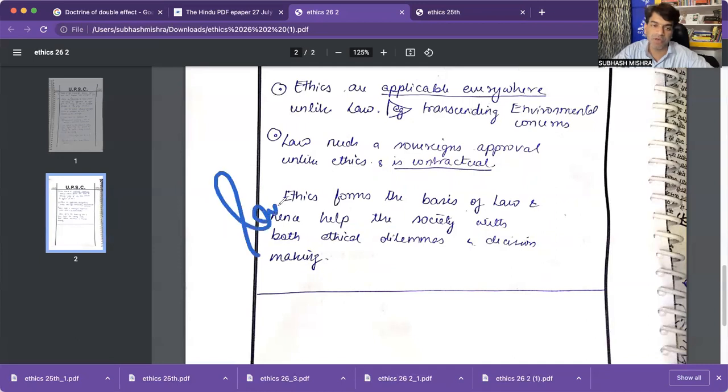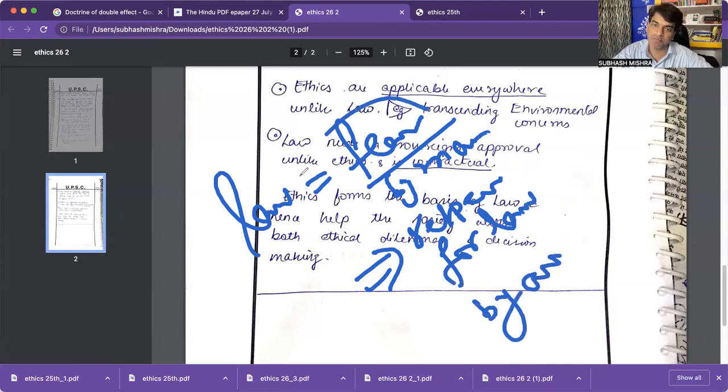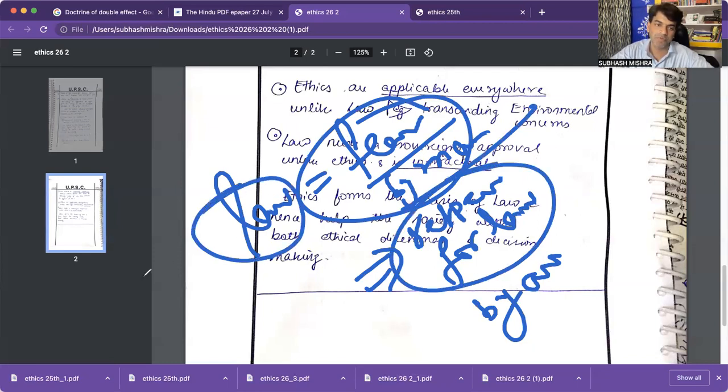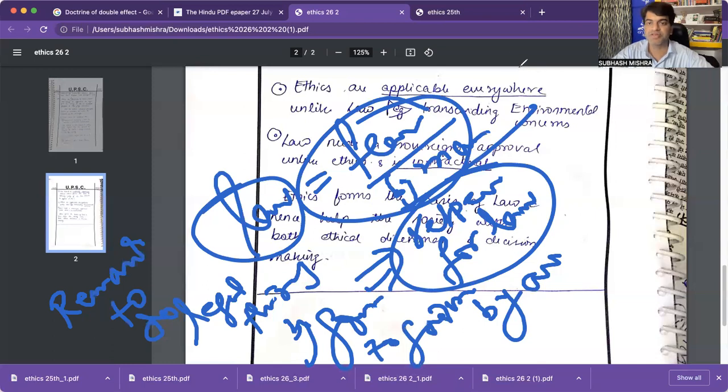So: fear of law by the bad man, respect for law by all, and reward by the government to the good man for doing legal things is very necessary.